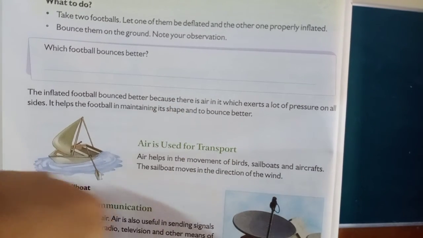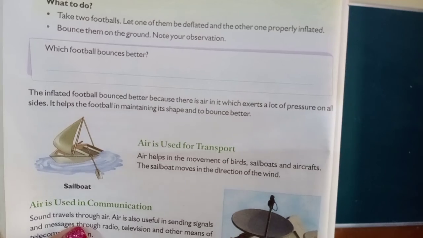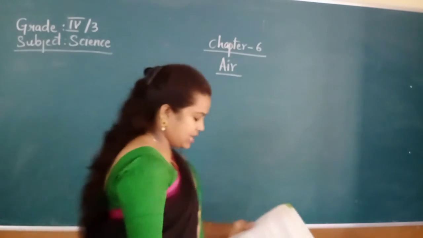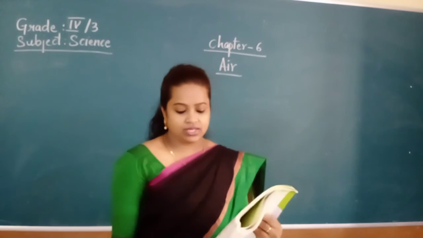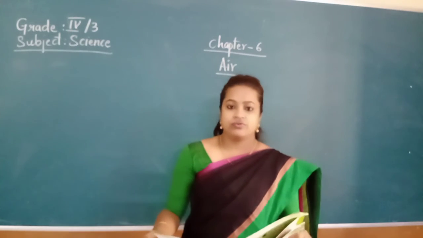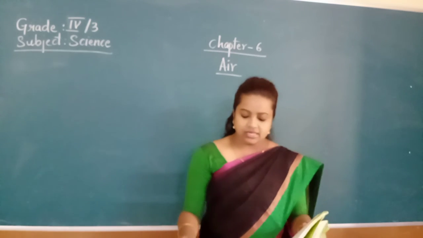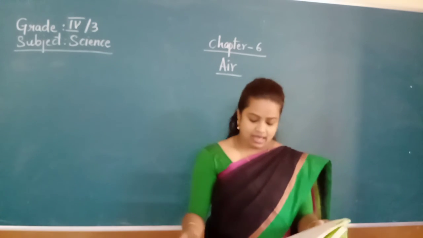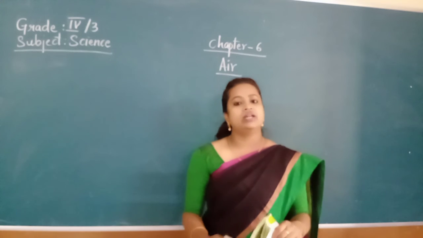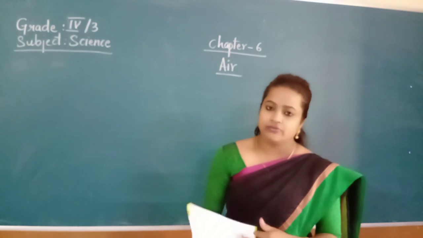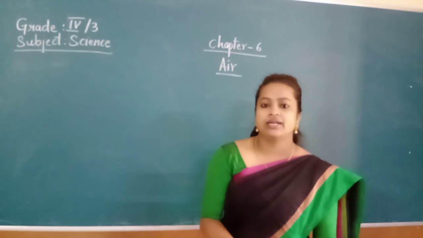Okay children, by this we have seen different uses of air. We have seen air is used for photosynthesis, air is needed for burning, air is used to produce energy and air is used to inflate objects. These four things we have seen in this class. All of you go through the textbook so that you will get a clear idea.